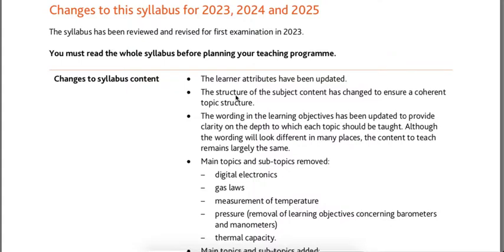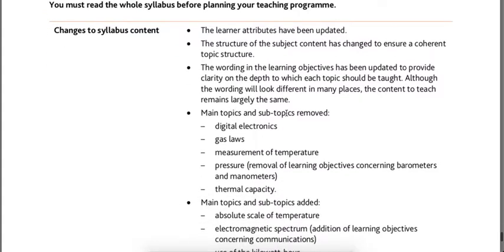What has changed? Well, main topics and subtopics removed: digital electronics, gas laws, measurement of temperature, pressure, with specific focus on the removal of barometers and manometers, not just pressure in general. You should of course know what pressure is, but specifically barometers and manometers. Thermal capacity as a concept.